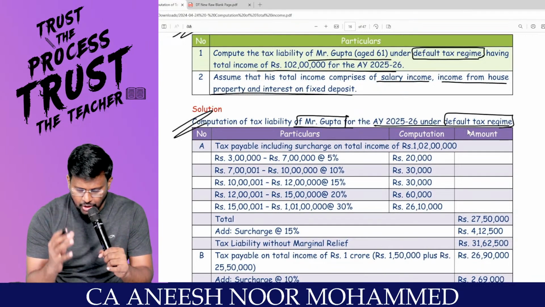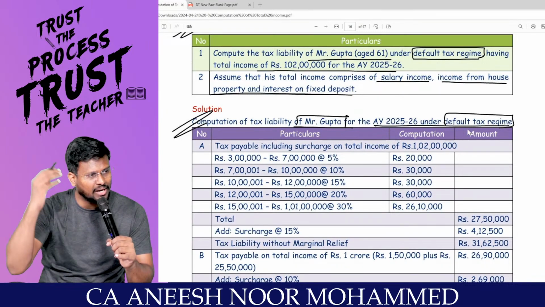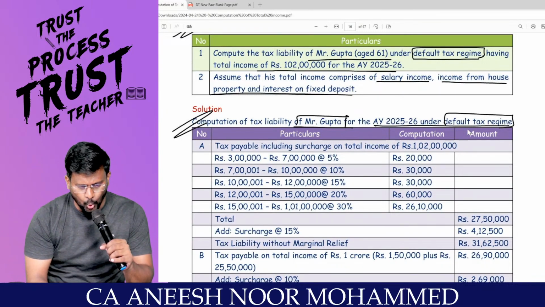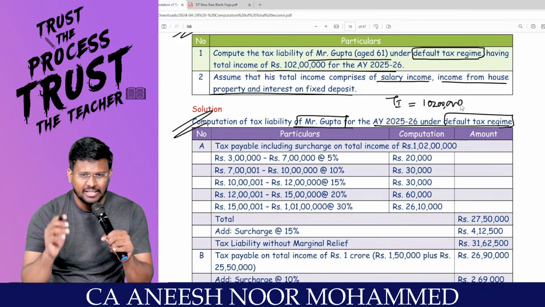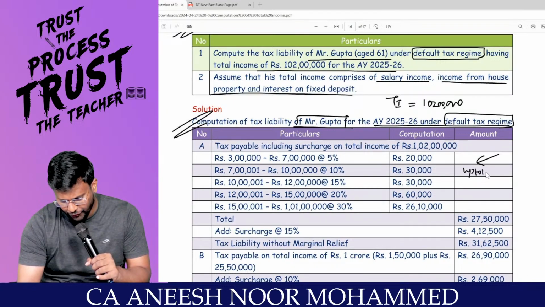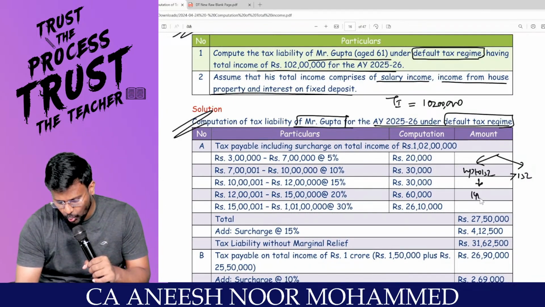My dear lovable students, the same similar type of question we already solved under the basic tax rate. Correct? What is the total income? Total income is equal to 1 crore and 2 lakhs. This is under the default tax regime. We are having classification of up to 15 lakh and more than 15 lakh. Up to 15 lakh, I know that 1,40,000 is the tax payable, right sir?